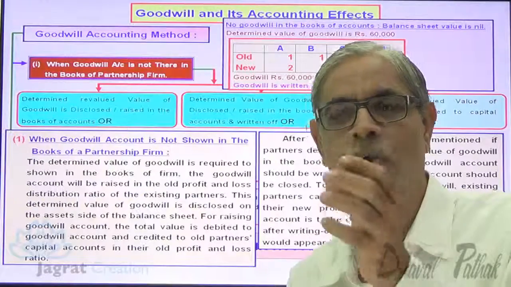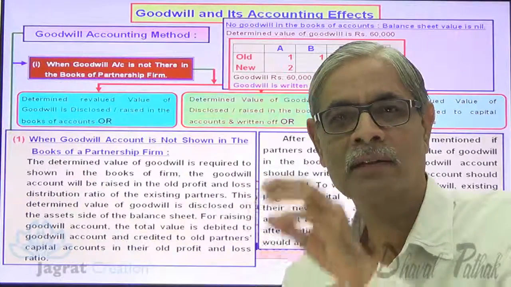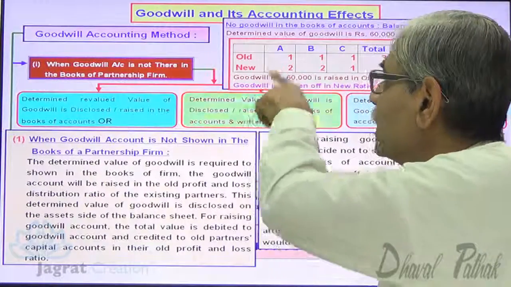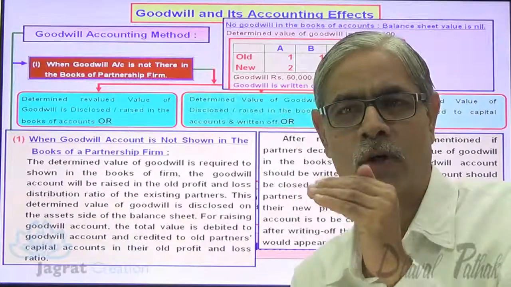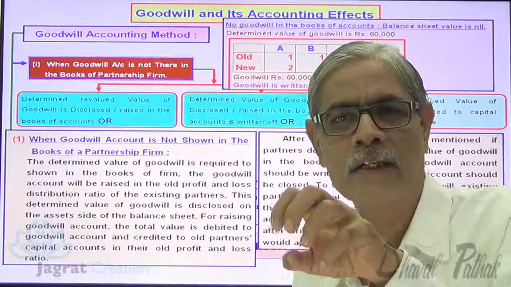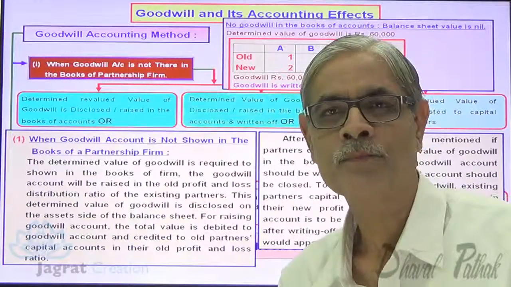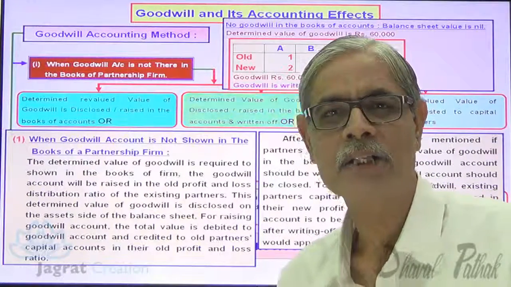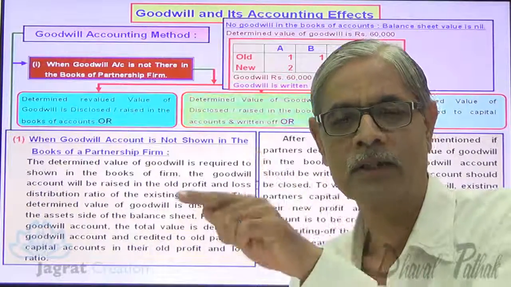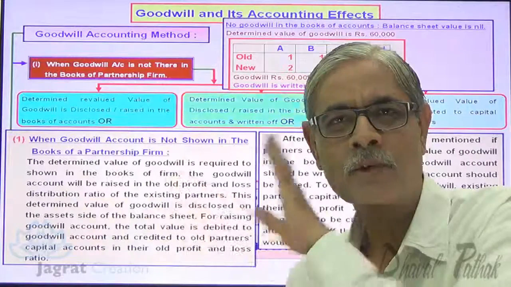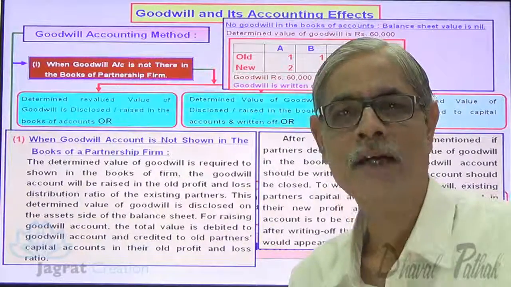So if you want to give the effect of goodwill directly to the capital account, that is the same as the joint entry that you record: entry number 1 for raising, entry number 2 for writing off. If you combine these two entries, you will get the entry for goodwill adjusted to the capital account. So what is the journal entry for goodwill adjusted to capital account? A's capital account debit 4,000, B's capital account debit 4,000, C's capital account credit 8,000. This is the journal entry when the goodwill is adjusted to the capital account.